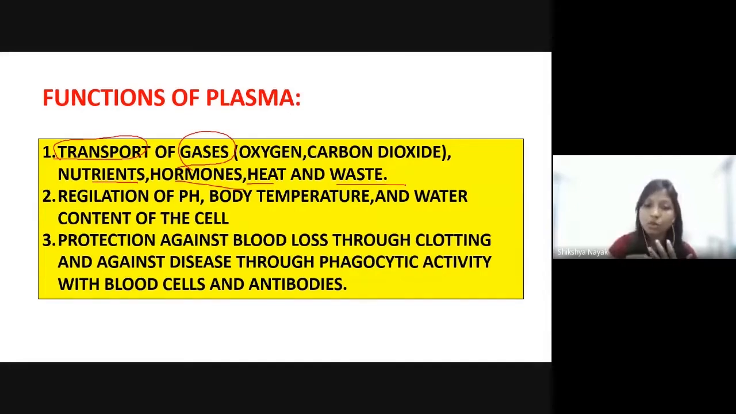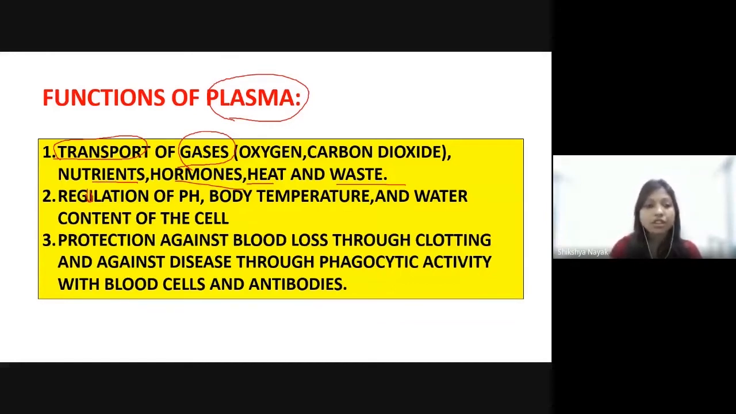Gases like oxygen and carbon dioxide: we know the gaseous exchange happens in the lungs. This happens only due to blood, and specifically, it is due to the plasma of the blood. So its main function is transportation of gases like oxygen, carbon dioxide, and nutrients, hormones, heat and waste.